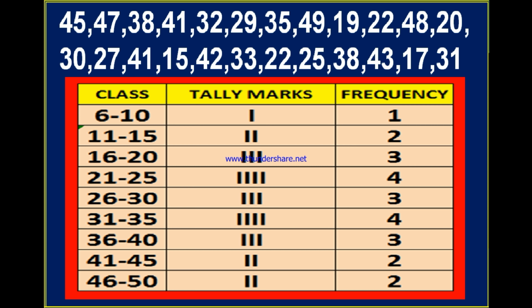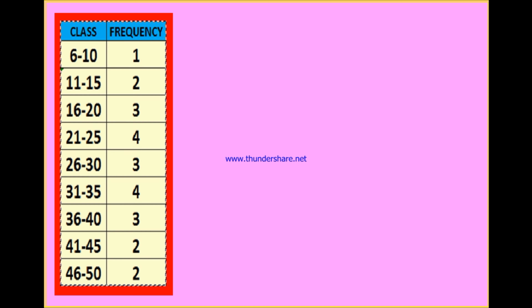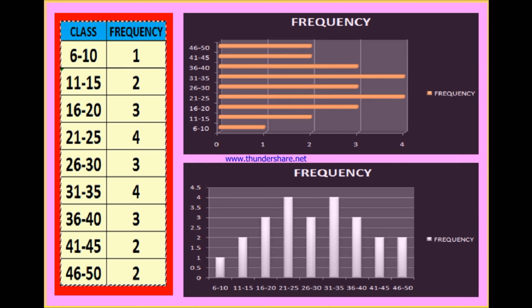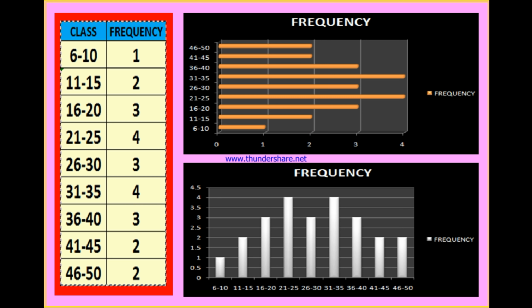After organization of the data, now this data can be presented by means of different ways. You see, so far we got the data like this, the classes and frequencies. This data can be presented with bar graphs. These are called bar graphs and these are called histograms.